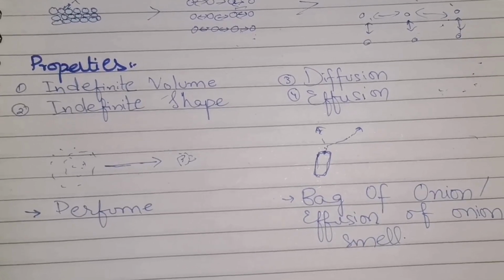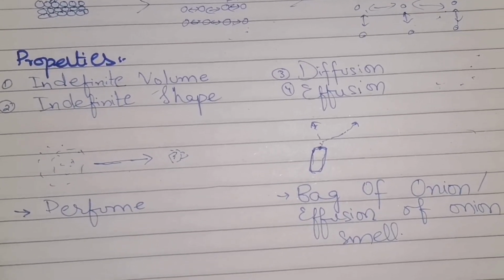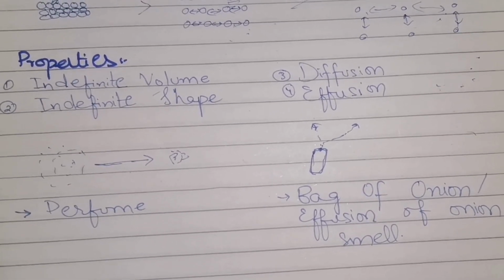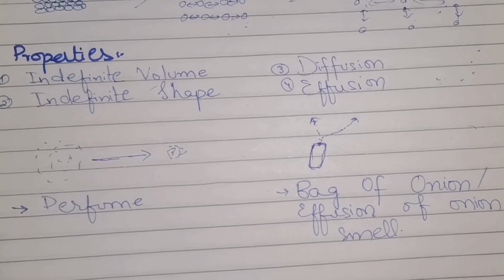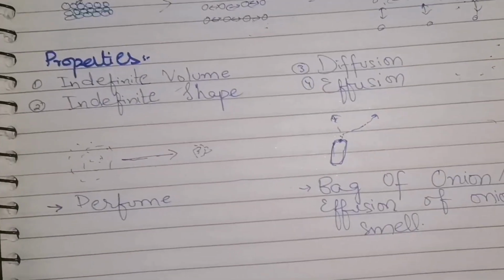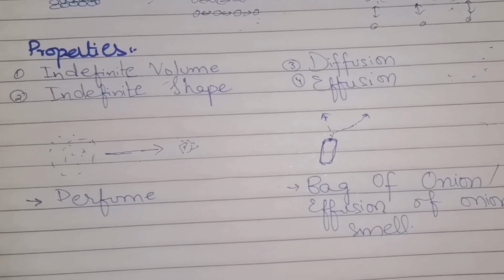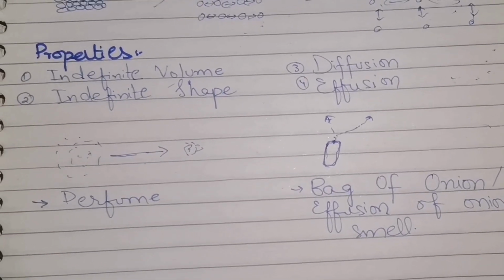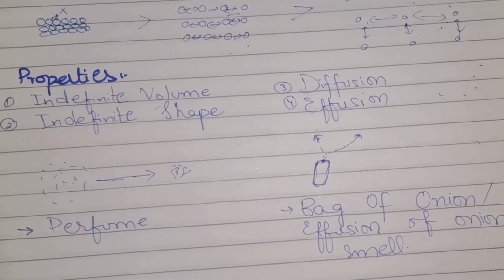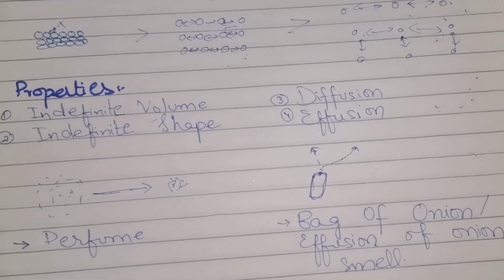Starting with the properties of gases. Indefinite volume means that as much space as is available to them, they will spread in that space. Indefinite shape means that it will take the shape of the container in which it is placed. It doesn't have any definite shape. Just like solids, solids have a definite shape. They do not take the shape of the container. Liquid has indefinite shape. It takes the shape of the container. If it is poured inside a glass, it takes the shape of the glass. If in a jug, it takes the shape of the jug.